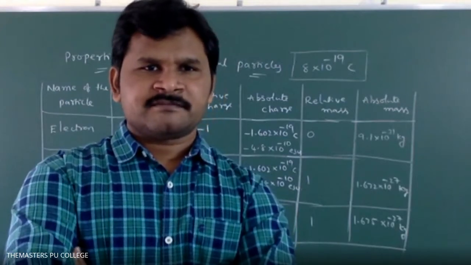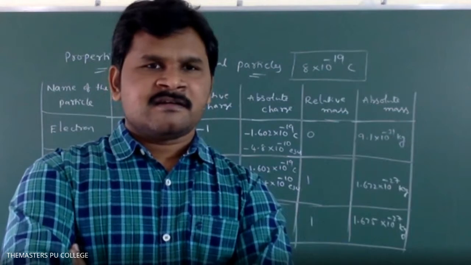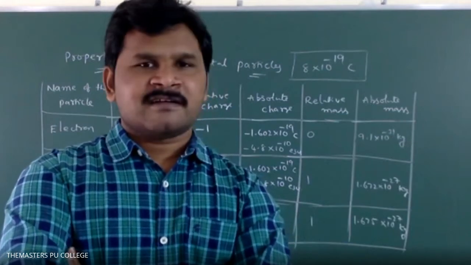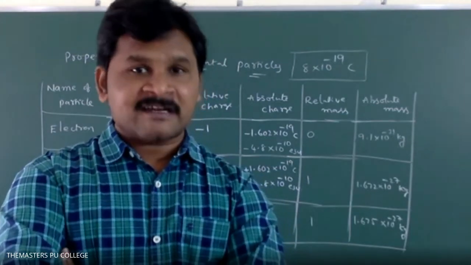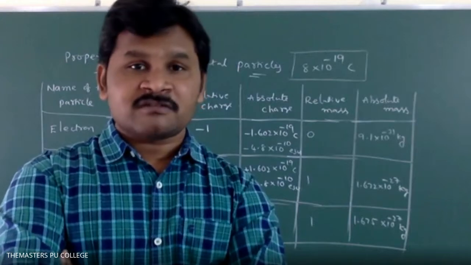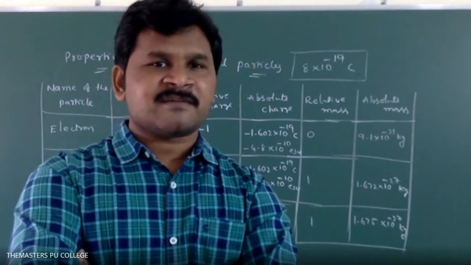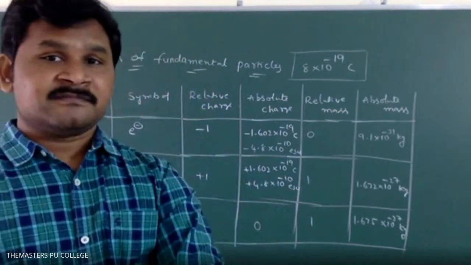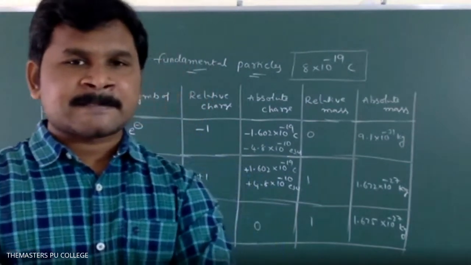Very good. You can apply. Q is given. N we have to calculate. E means you know, we know. E means what? Charge of electron.